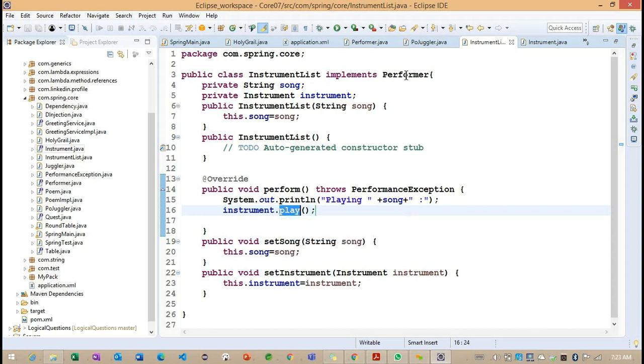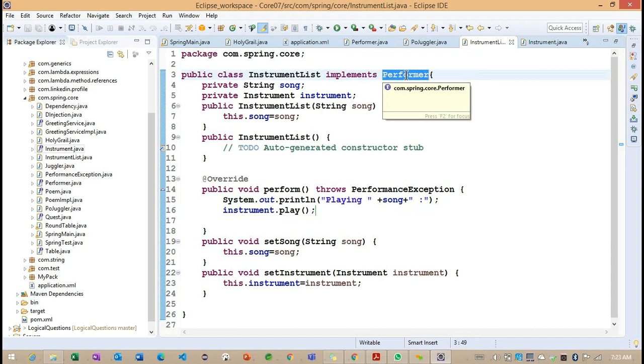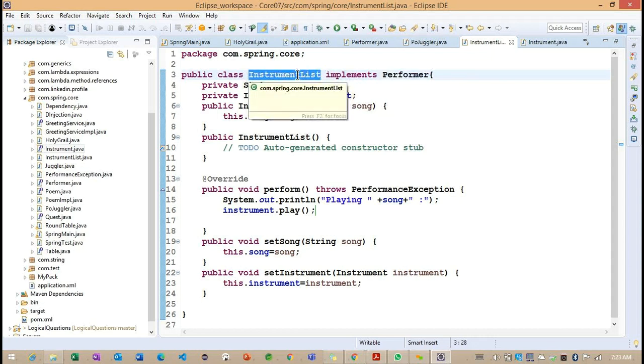With the help of this performer, in the last class we discussed the juggler. He was trying to play some song. Today we are discussing this instrumentalist. Focus here: based on this example, we are discussing constructor injection as well as setter injection. So let me implement this instrument, because instrument is our interface. We need to define the implementation class of this instrument.